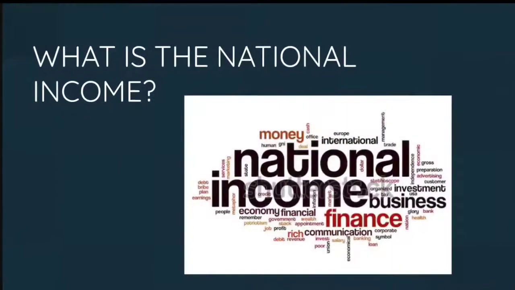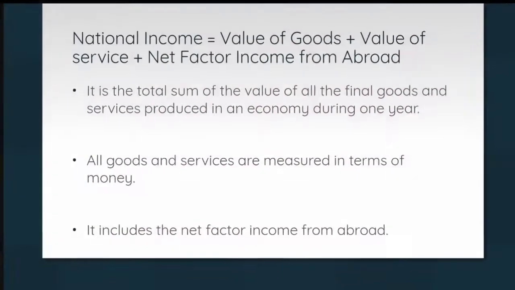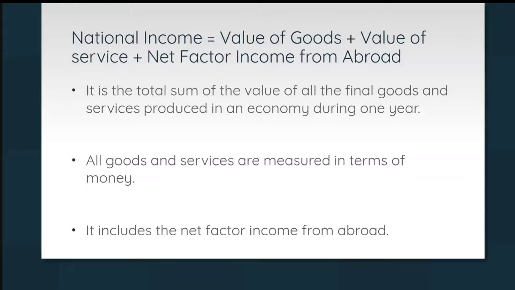Let's discuss the topic. What is the national income? National income is equal to the value of goods plus the value of services plus net factor income from abroad. It is the total sum of the value of all the final goods and services produced in an economy during 1 year. All goods and services are measured in terms of money. It includes the net factor income from abroad.